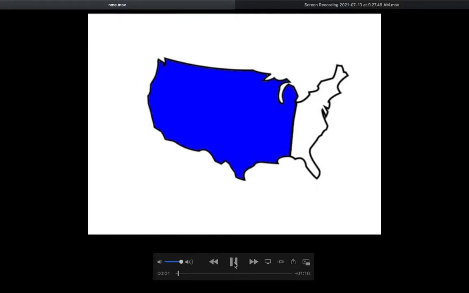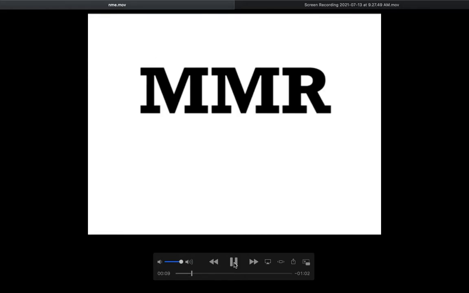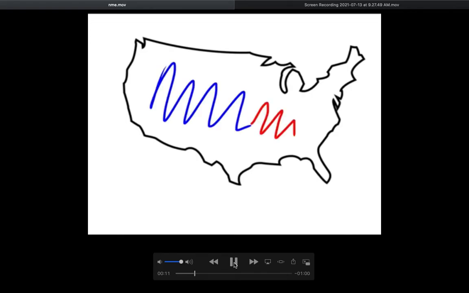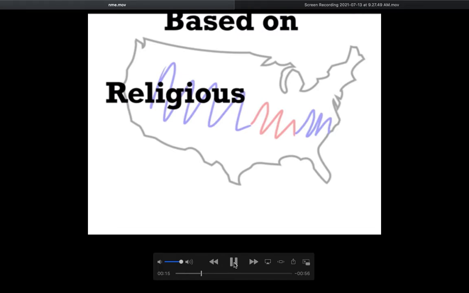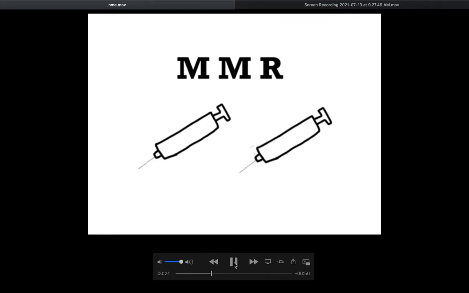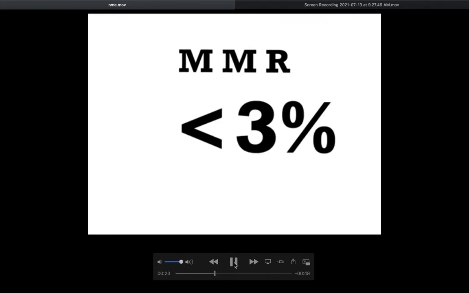There are currently 45 of 50 states within the USA that allow for non-medical exemption (NME) to opt out of the MMR vaccination. In this map, we have identified the states that allow an NME based on religious and/or philosophical beliefs about vaccines. The MMR vaccination is given in a series of 2 shots that reduces the likelihood of contracting the measles to less than 3%.